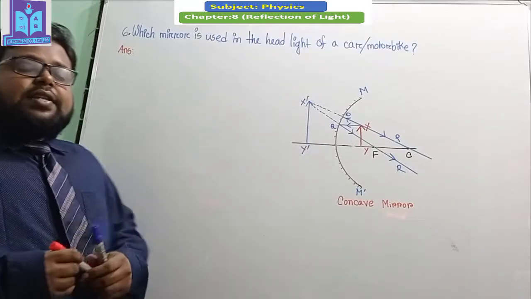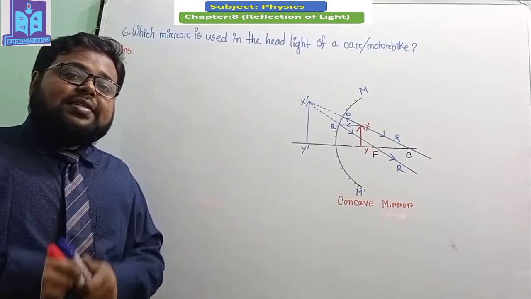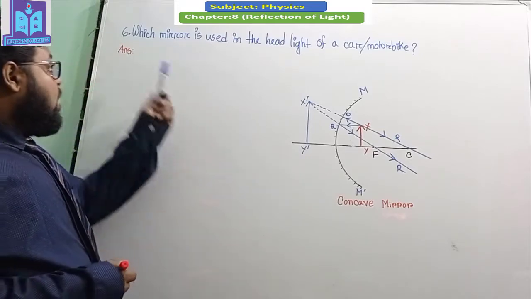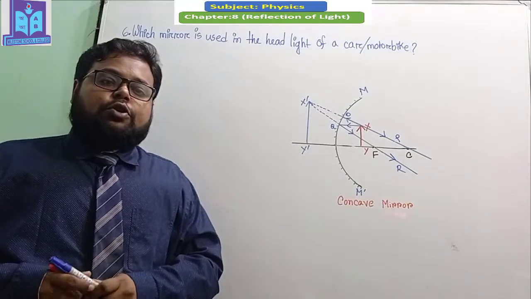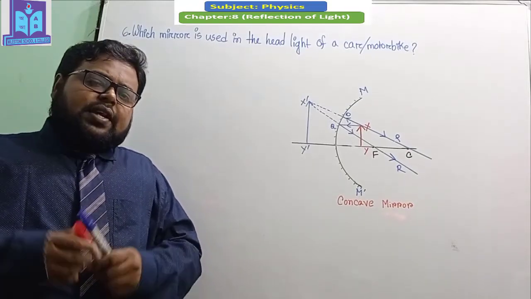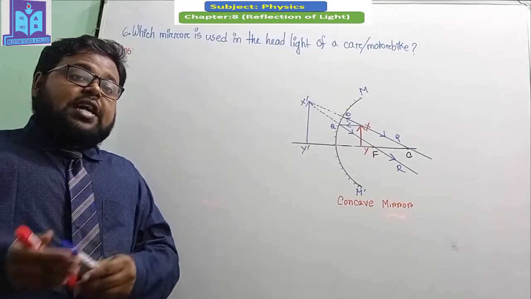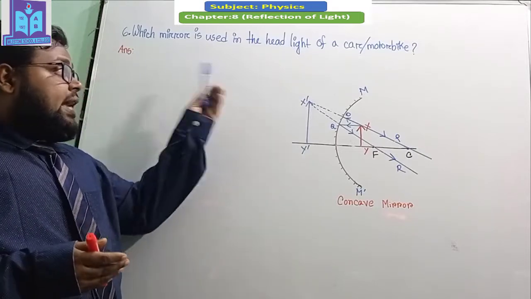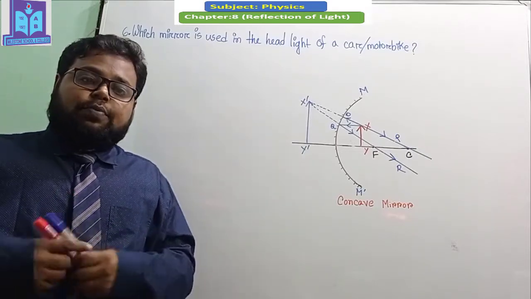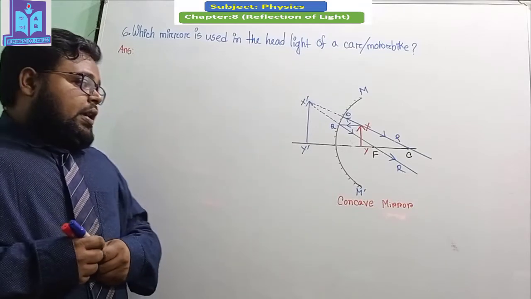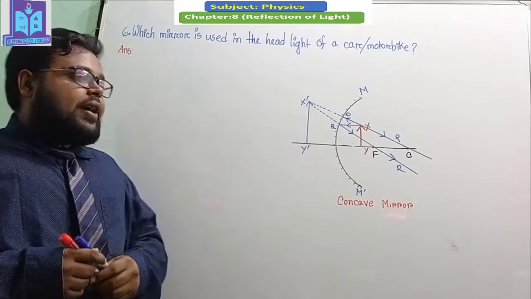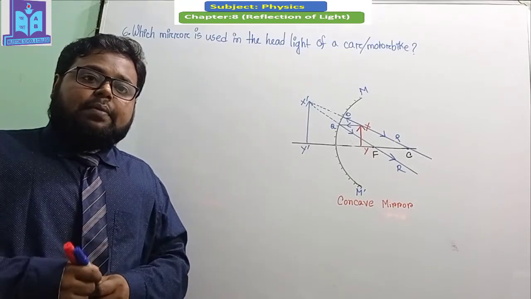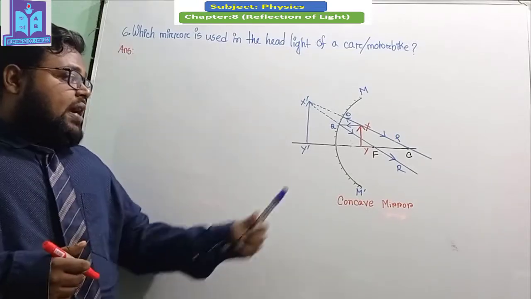Our question number 6 is, which mirror is used in the headlight of a car or motorbike? So dear student, do you know what type of mirror is used in the headlight of a car or motorbike? A concave mirror is commonly used in the headlight of a car or motorbike. But why? Look at this figure.